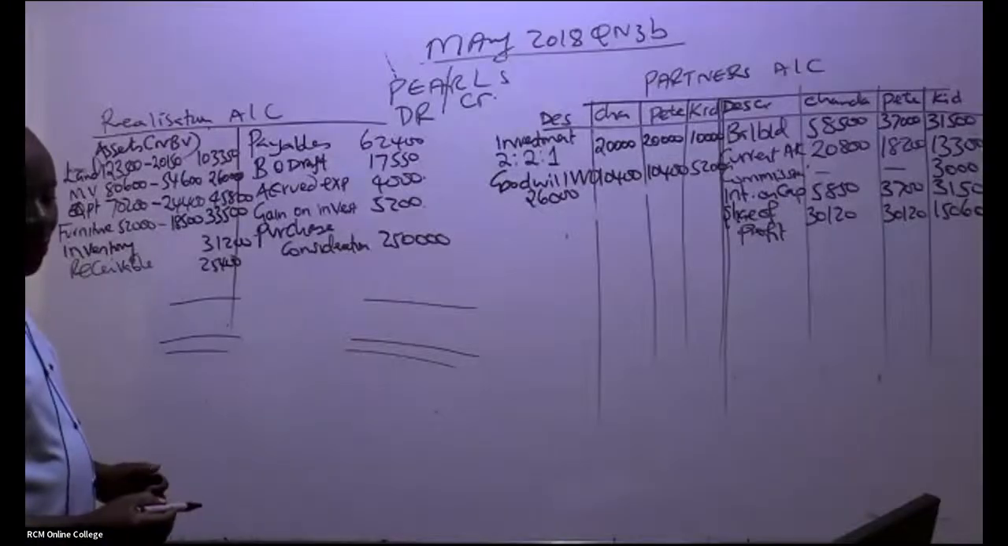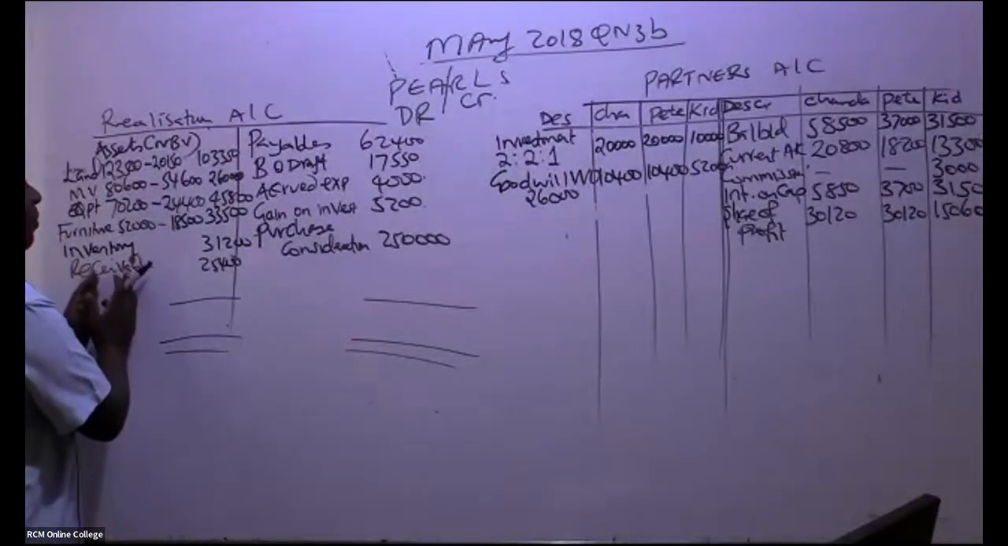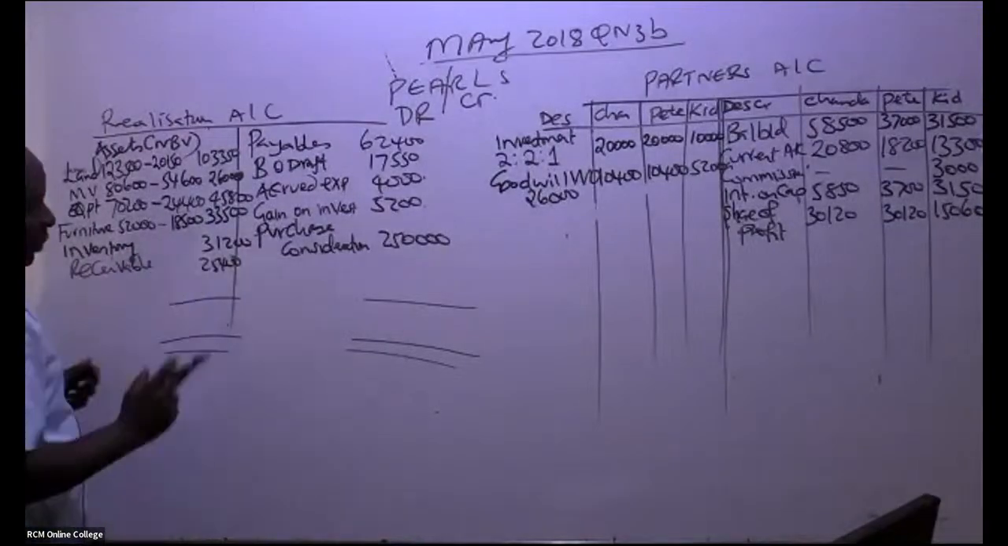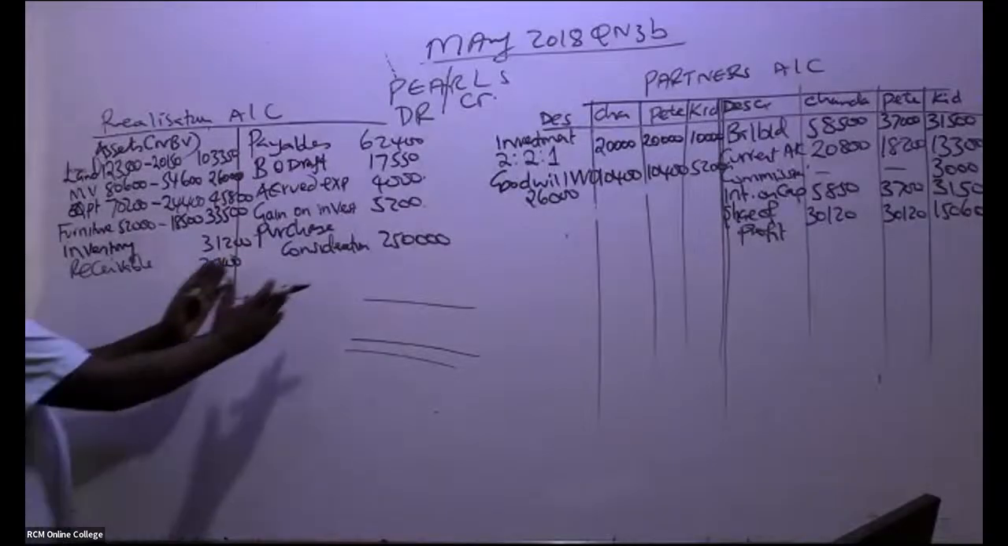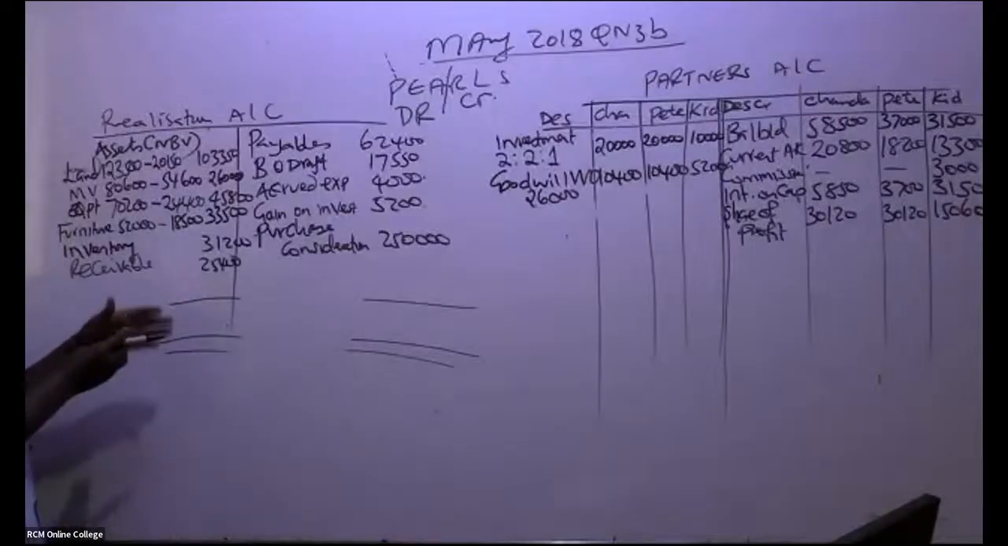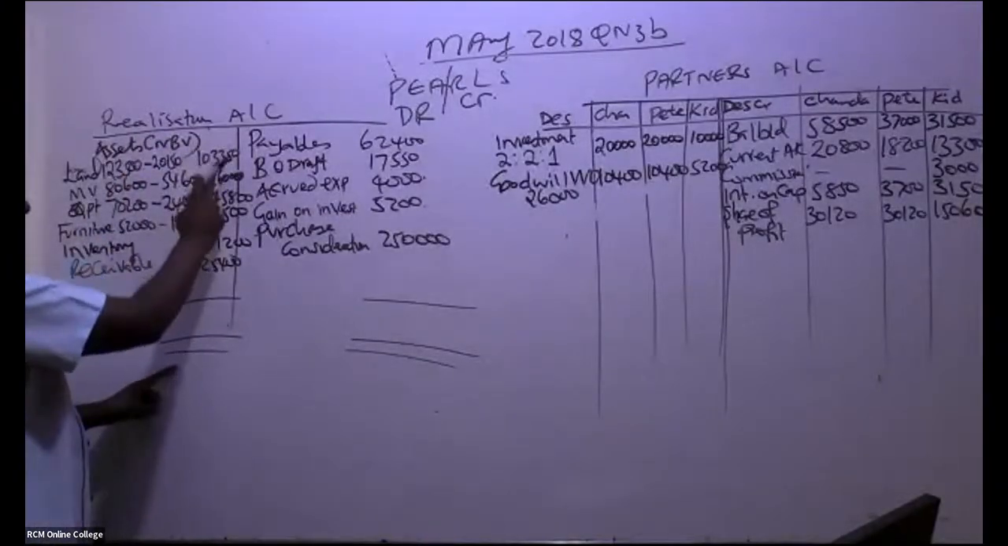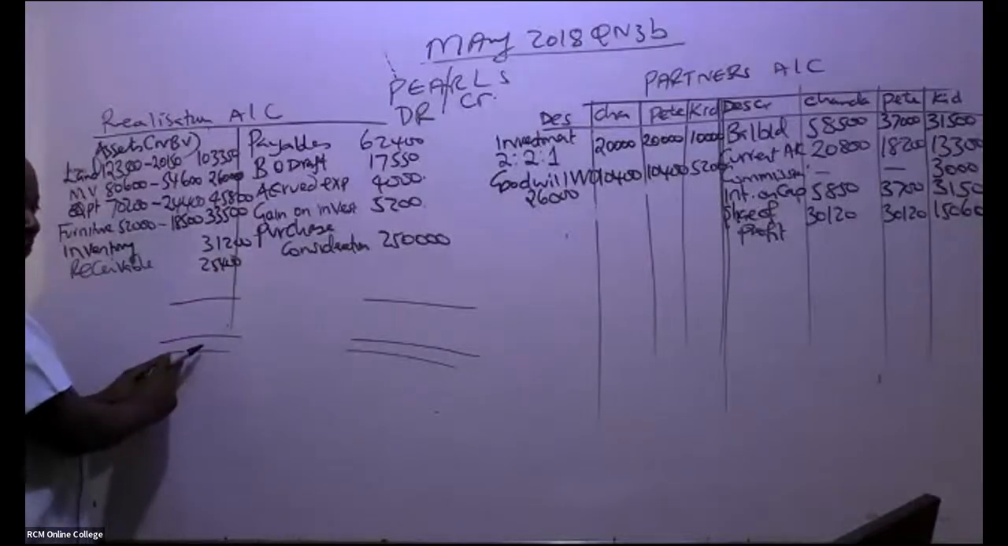Go ahead and balance this account. If, for example, we get the balancing figure here on the debit, you take it to your P&L. If it's here, it will be a loss. So which side is bigger? Somebody add this side, and give me a number to write here.